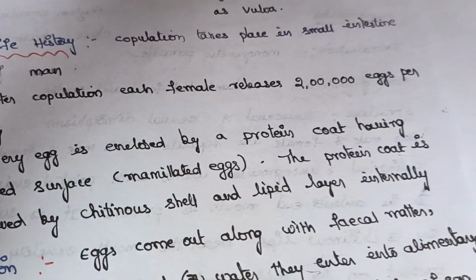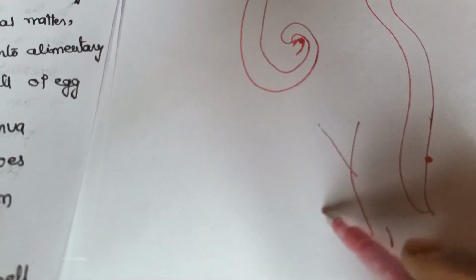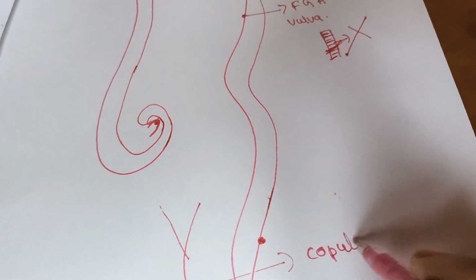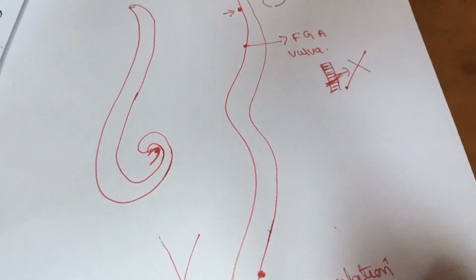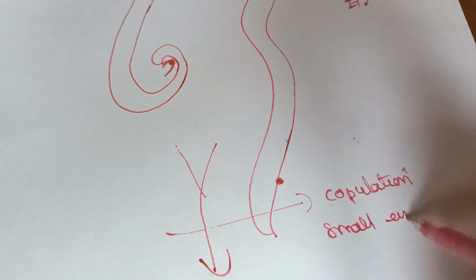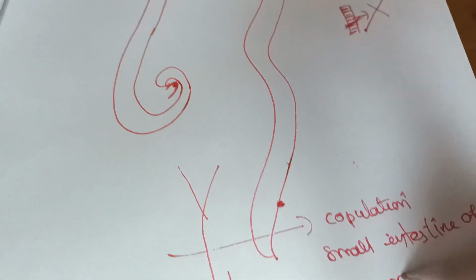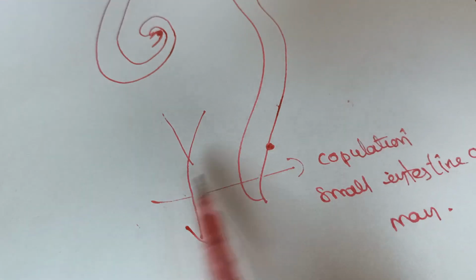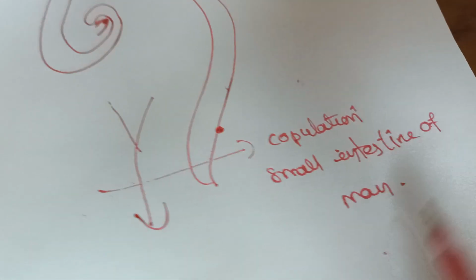So between male and female, copulation takes place in the small intestine of man.